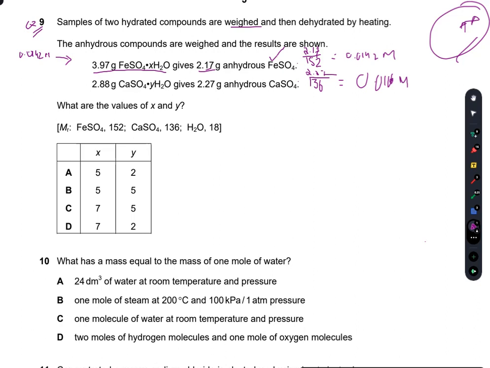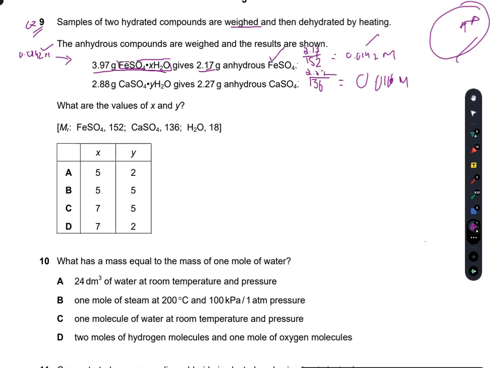So I have to find the moles using the actual mass divided by the molar mass of this compound, and if it is equal to this, then I can say that one of these four options for x is true.